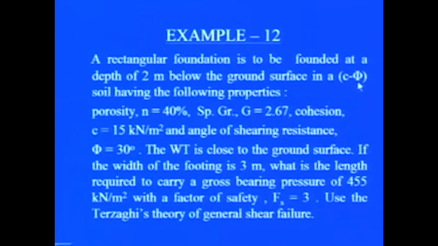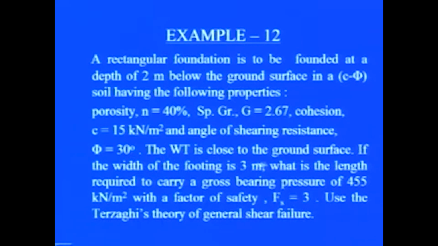Now, in another example, we have the case of a rectangular foundation which is to be founded at a depth of 2 meter below the ground surface in c-phi soil having the following properties. The properties of the soil are: porosity equal to 40%, specific gravity of soil solids equal to 2.67, cohesion C equal to 15 kilonewton per meter square, and angle of shearing resistance equal to 30 degrees.